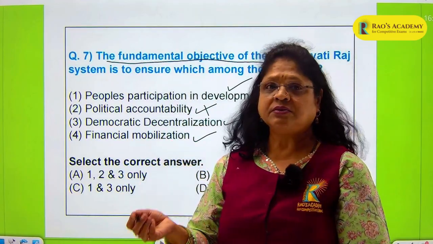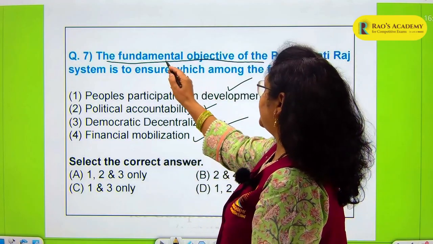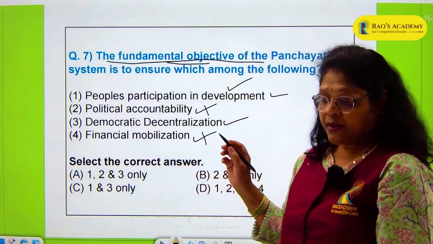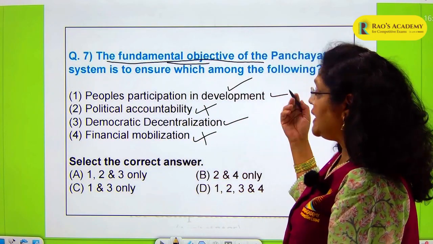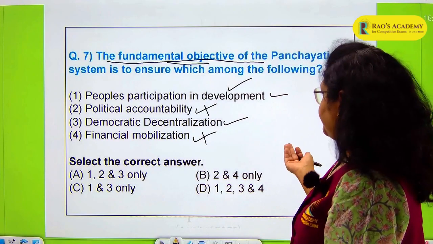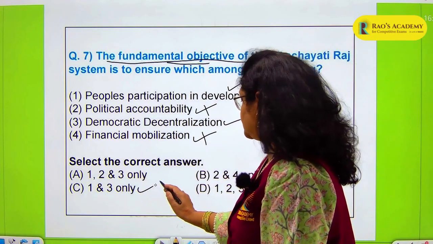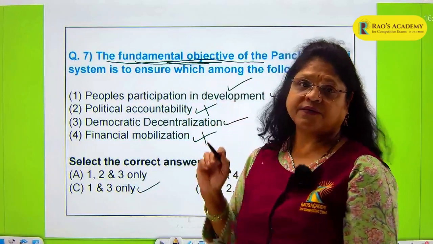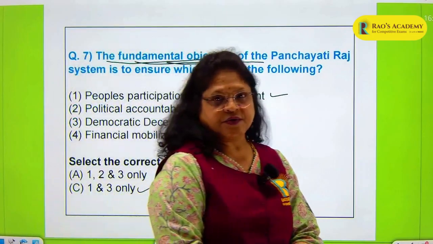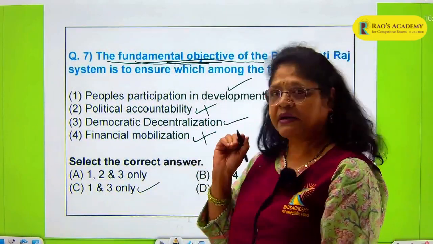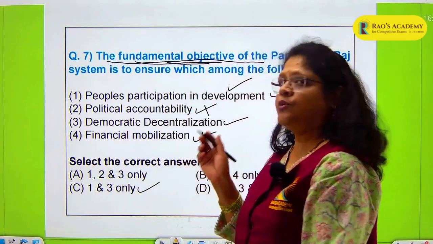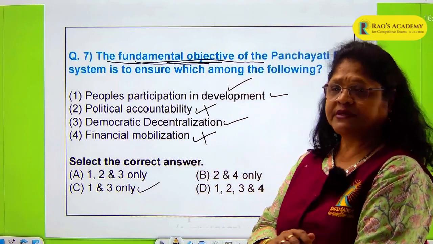And financial mobilization is not the fundamental objective. It is one of the objectives, but not the fundamental objective. You have to be very careful in eliminating. All of them look correct, but here only 1 and C are the options, because we are going only for the fundamental objectives of Panchayati Raj and not all the objectives. We are going here for the principle, the fundamental. The fundamental aims are decentralization and also people's participation. These were the two aims of the Panchayati Raj system in India.